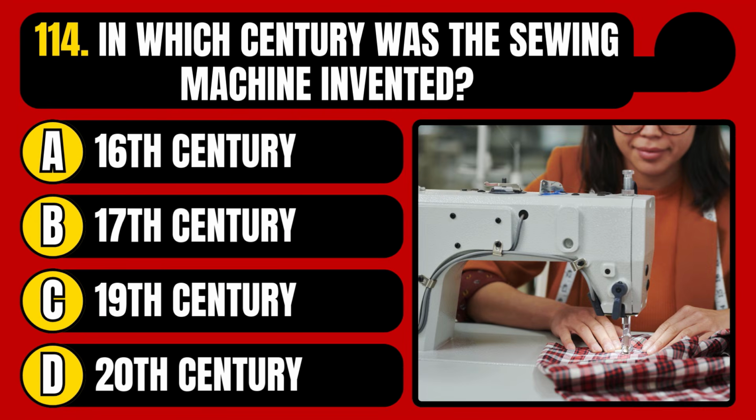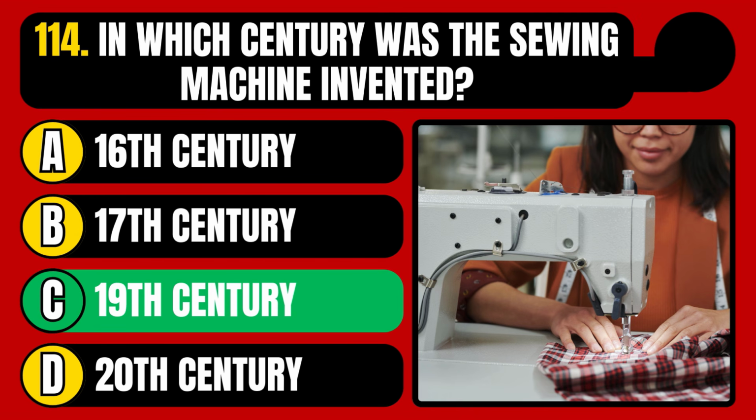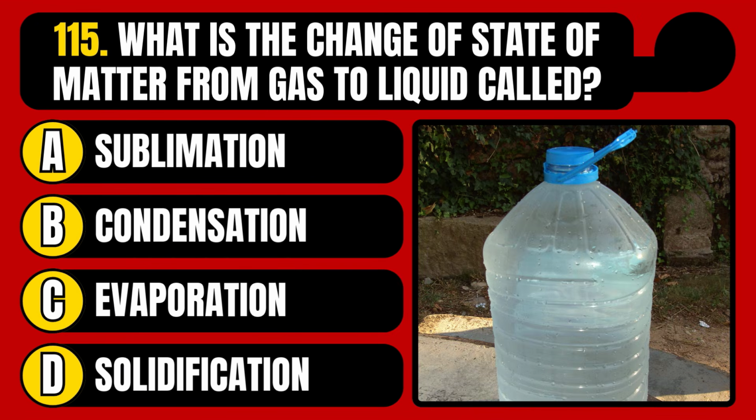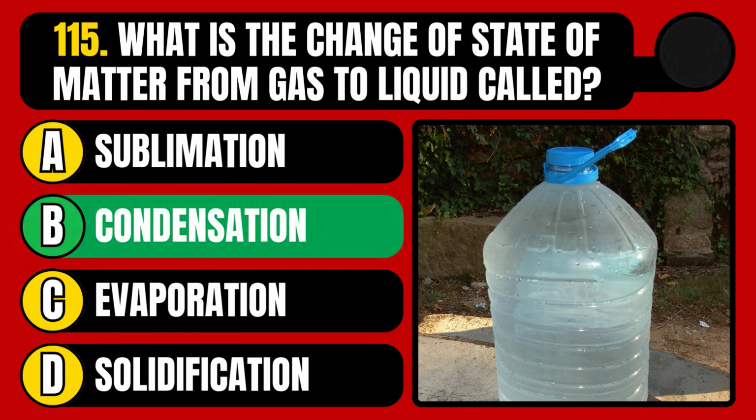In which century was the sewing machine invented? 16th century, 17th century, 19th century, or 20th century? The correct answer is option C, 19th century. What is the change of state of matter from gas to liquid called? Sublimation, condensation, evaporation, or solidification? The correct answer is option B, condensation.